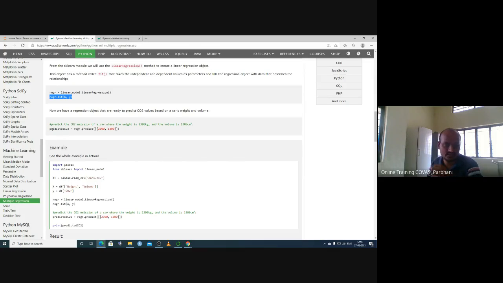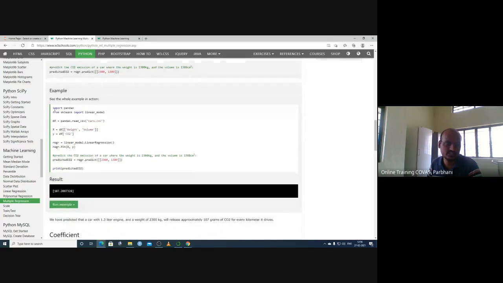And now we have to predict the CO2 emission of the car, which is 2,300 kilograms in weight and the volume is 1,300 cubic centimeters. So if you want to predict like this, we have regr.predict([[2300, 1300]]). So this you can predict.